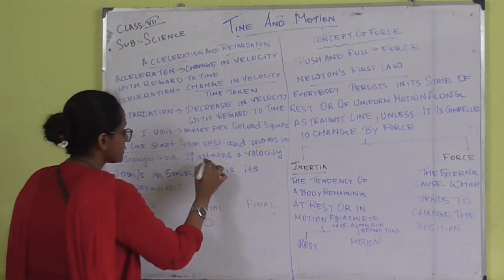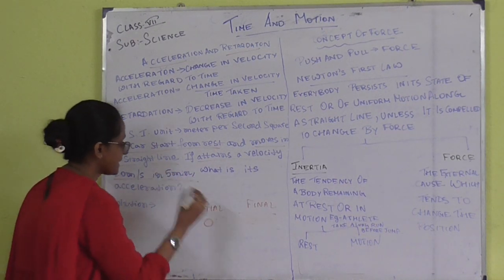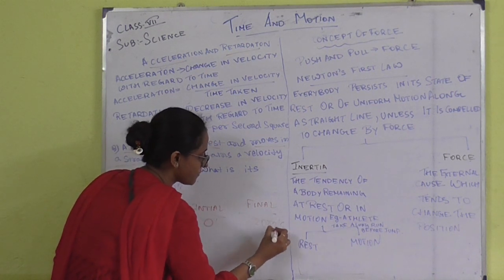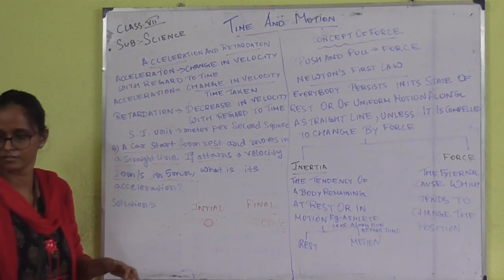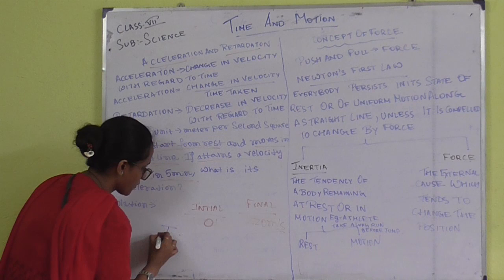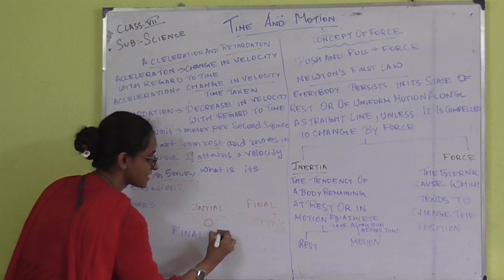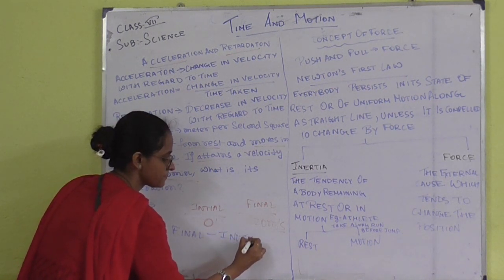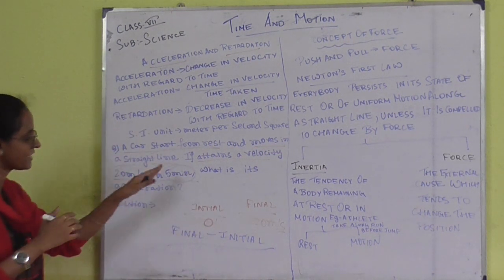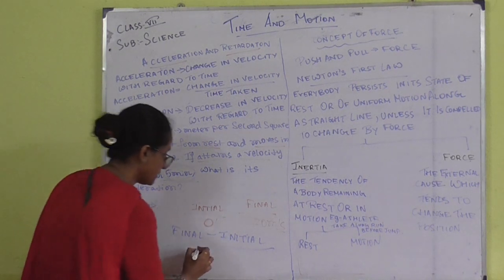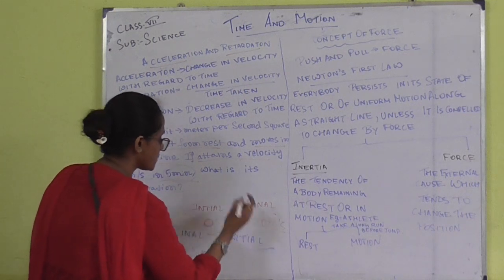If it attains a velocity of 20 meter per second in 5 minutes, then what is the final velocity? That is 20 meter per second. Now, what is the formula? The formula is final velocity minus initial velocity, divided by time. Now the time is in minutes, so we have to change the unit. So 5 into 60. Okay, so what was the initial?